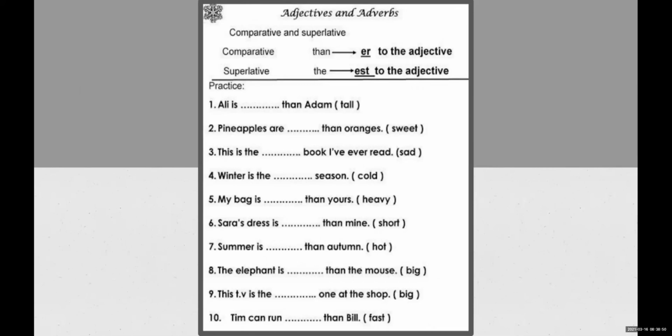This is very important, and there are hints on how to find out which sentence goes for which. If the sentence has then, it is used for comparison. This is better than this. Like this: pineapples are dash than oranges. Sweet will become sweeter. Pineapples are sweeter than oranges.